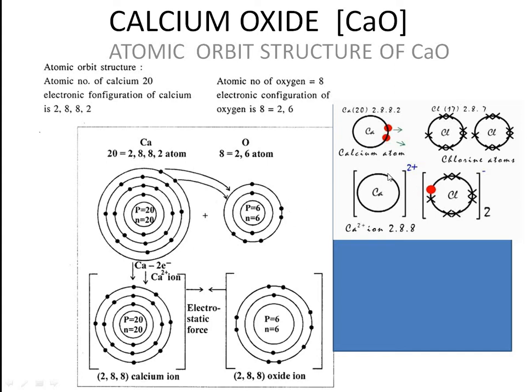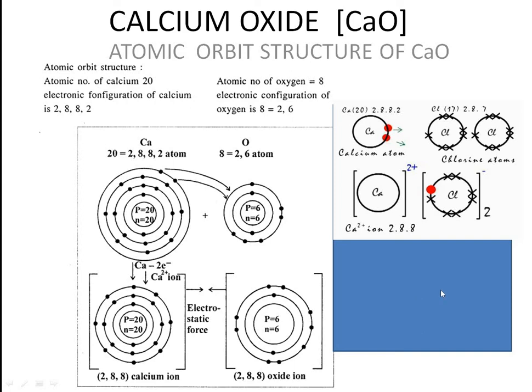So why we have given it here is that you can write mentioning all the shells like this. This is the correct way of writing, but in the other way some will write like this, mentioning only the outermost shell. This is also an atomic orbit structure, but not of calcium oxide. This is calcium chloride. As per the syllabus you have calcium oxide, sodium chloride, magnesium chloride. So not this one. This is just for the sake of saying. So as per the syllabus you follow only the atomic orbit structure and not this electron dot structure.